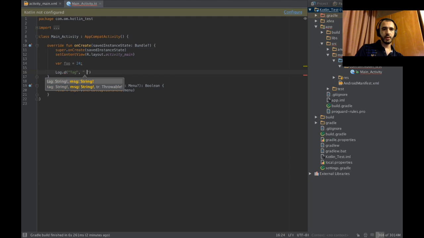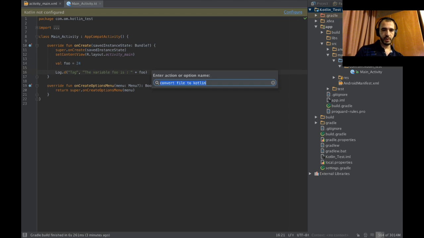Come on. And we're gonna do the same. What is this? Did you make the variable immutable? I didn't notice. Oh, there are no semicolons, right? Okay, and we're gonna do the same thing again.